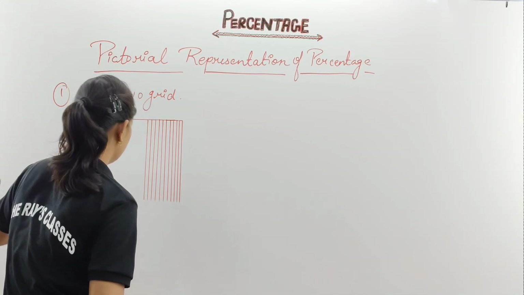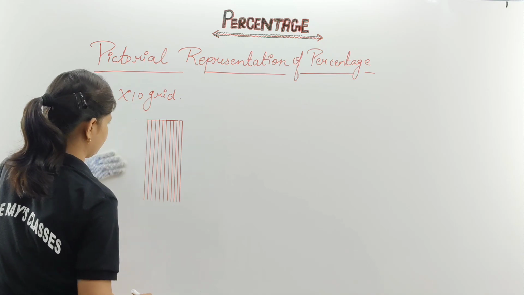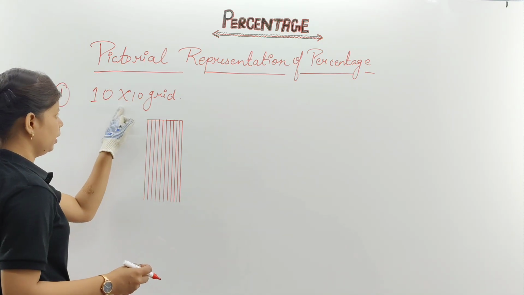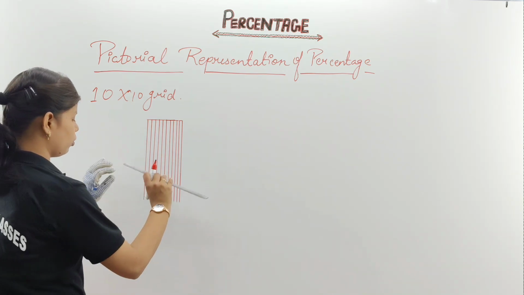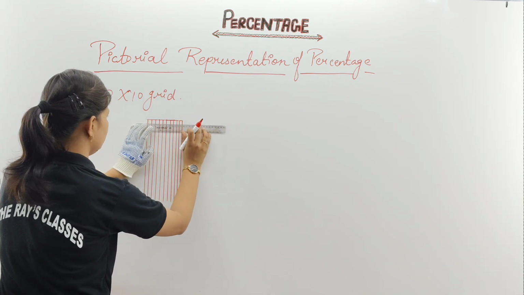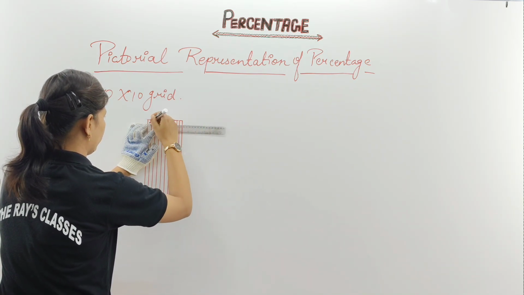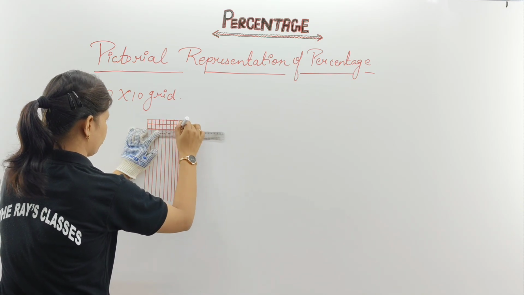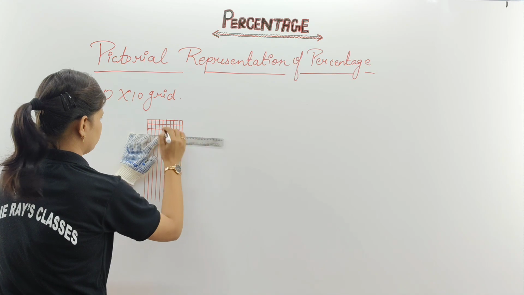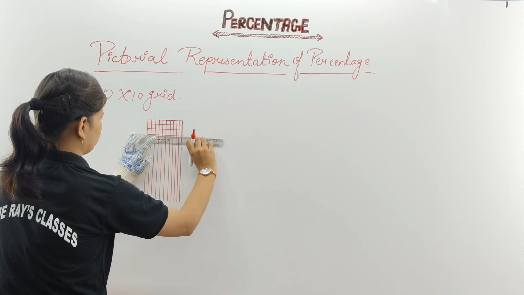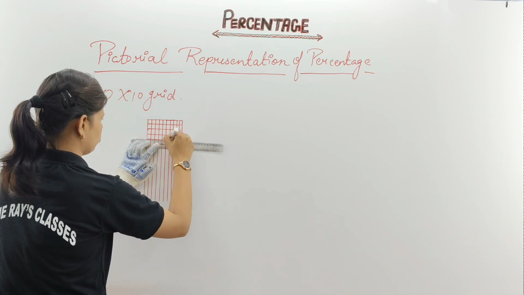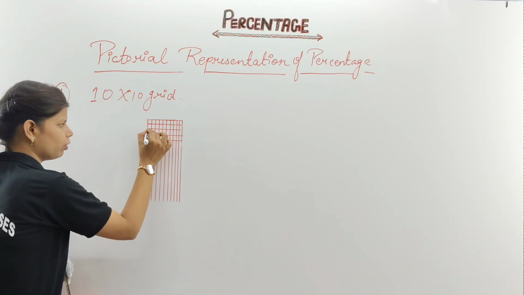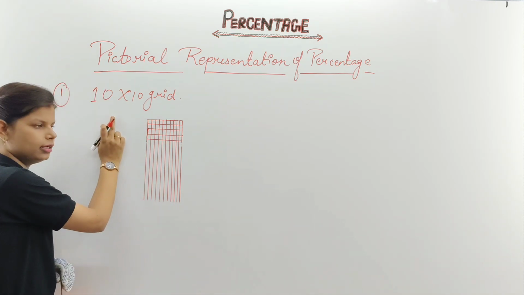Now make it equal. Let's erase this side, not required. Clear? On the bottom side also you are going to make 10 boxes. That means start from here: 1, then 2, 3, 4. This is the way when somebody tells you to draw the grid, children, this is the way you can draw. Whatever the numbers are, you have to take.